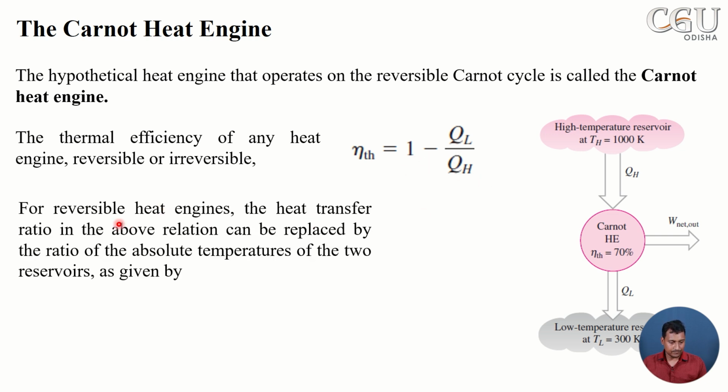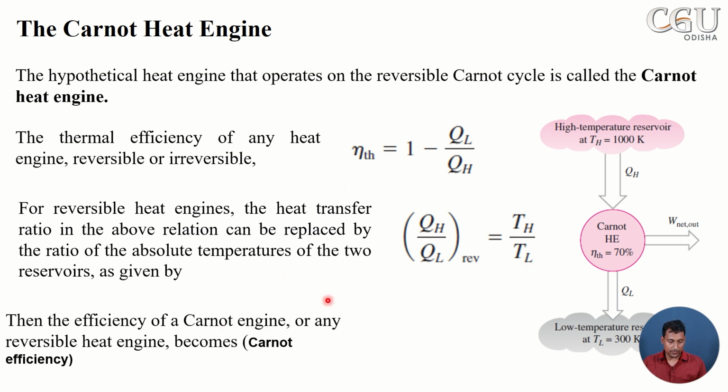From the Carnot cycle, from the temperature scale, we have seen that QH by QL is equal to TH by TL, so the thermal efficiency, or Carnot efficiency, can be written like this: Carnot efficiency or thermal efficiency for a reversible cycle is equal to 1 minus TL by TH. This is for the heat engine.